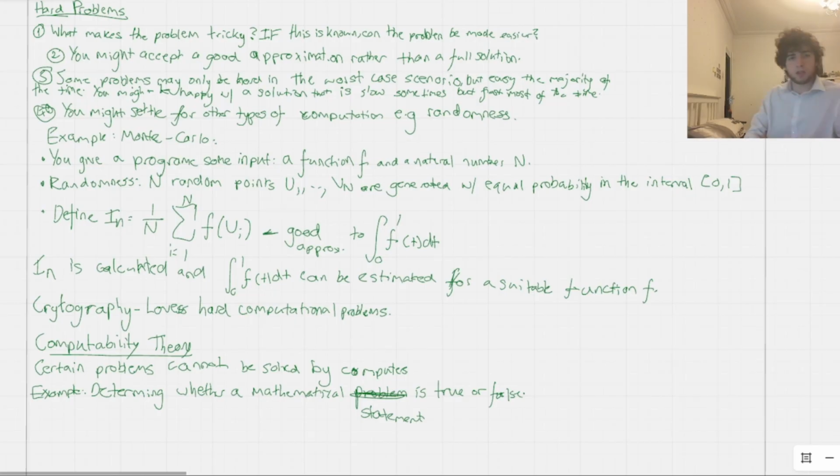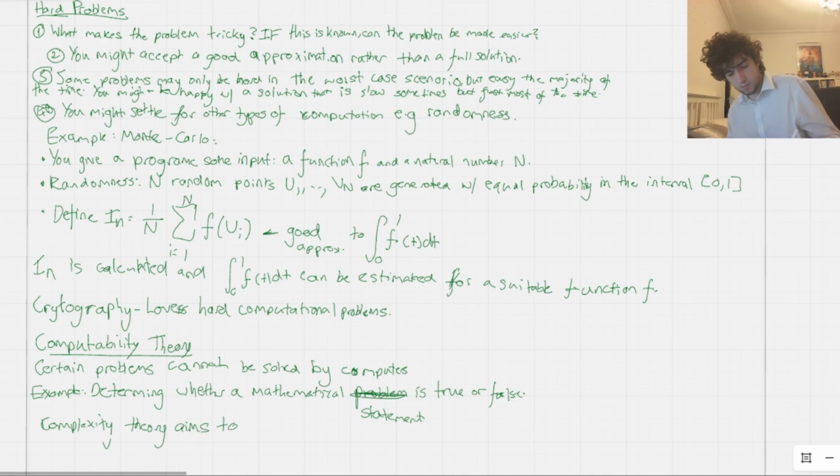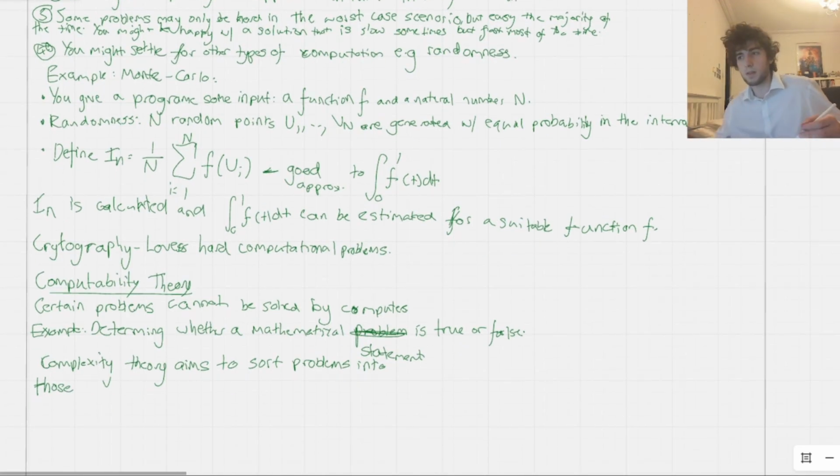Now, the most important thing is that you understand the difference between this and complexity theory. What does complexity theory aim to do? Effectively, the main aim of complexity theory is to sort problems into those that are easy to solve and those that are hard to solve, in terms of the time it takes for a computer to solve them. So that's the main aim, and that's what we were just talking about before.